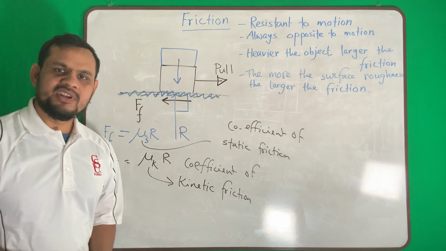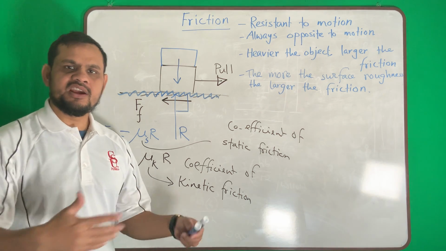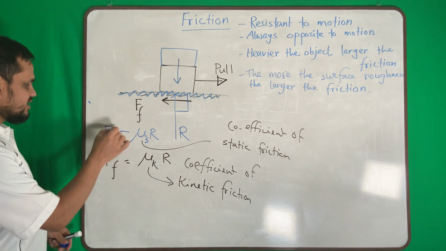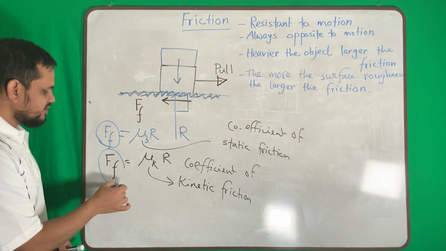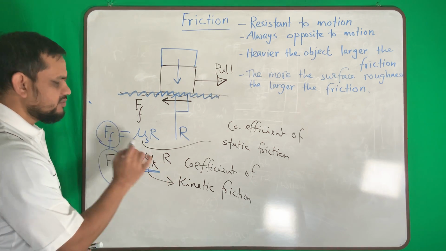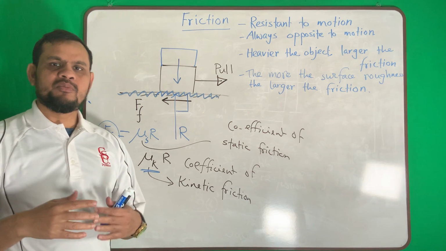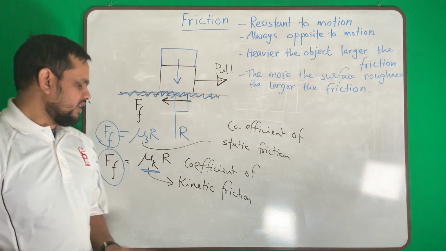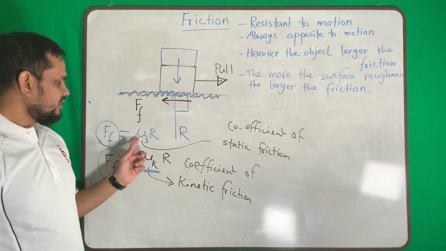That means when my body is not moving, it is trying to move, my frictional force is this. Once it starts moving, my frictional force will be this one. So you need to be careful which coefficient to use. If the body is in motion, you have to use this one. If the body doesn't move, then it is this one.